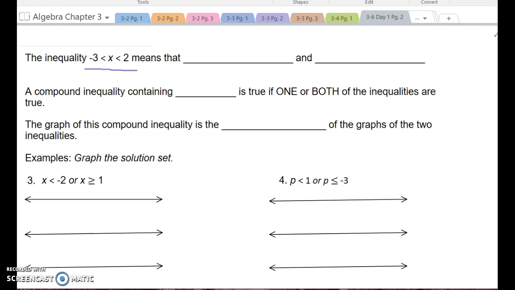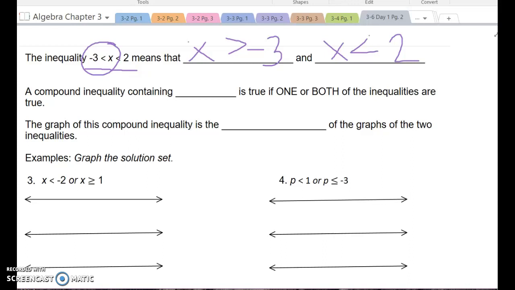What this means is that x is greater than -3, even though it's written like this, remember how we can flip that, and that x is less than 2. All right. Now, would this change if one of these had an equal to symbol under it? Absolutely. If it had x is less than or equal to 2, we would have said less than or equal to 2, which is actually what I think it says on your notes. All right, so then we can go on.